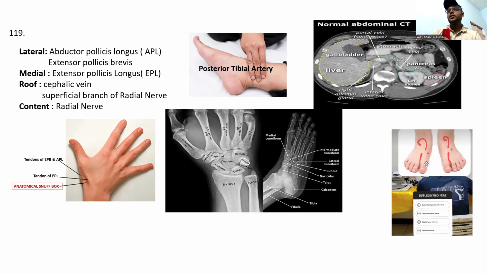Also, I think everyone knows about this one. This is supplied by what? This is supplied by the deep peroneal nerve. Only the first toe, the first web space, is supplied by what? The deep peroneal nerve.